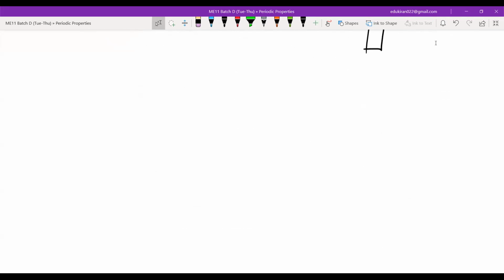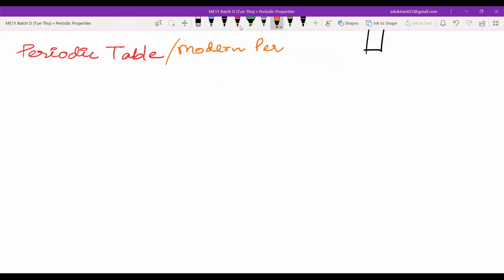Please write the heading periodic table. Now this periodic table has many names. You can also call it the modern periodic table.